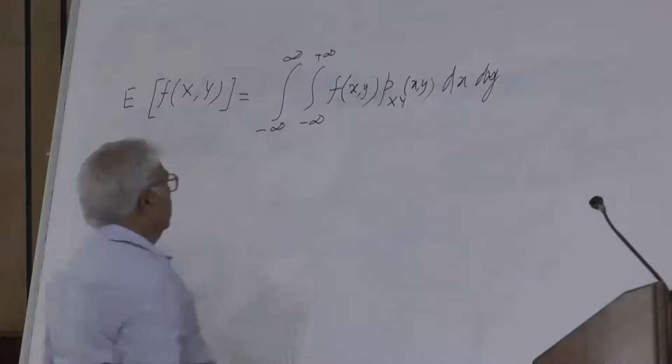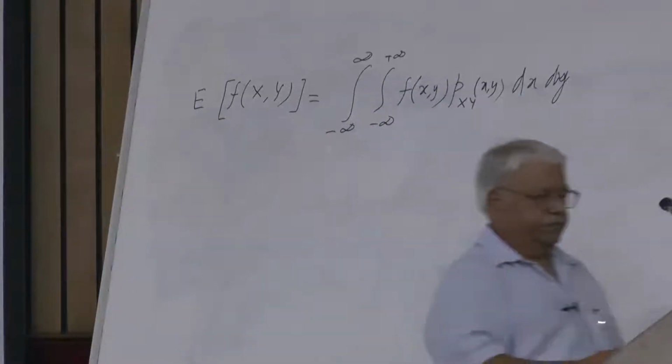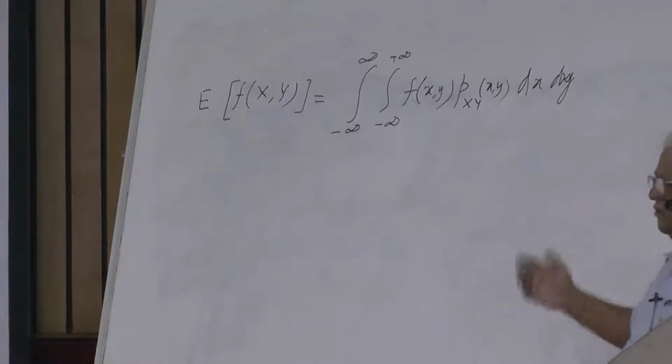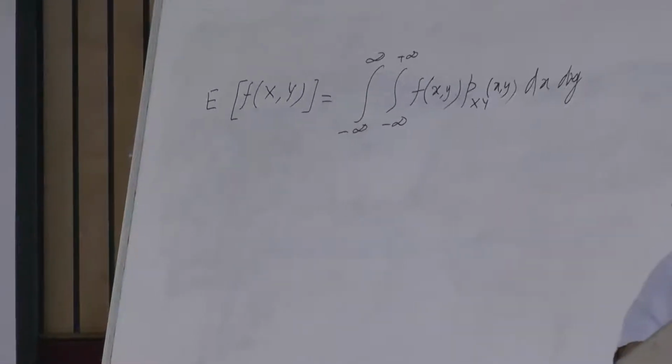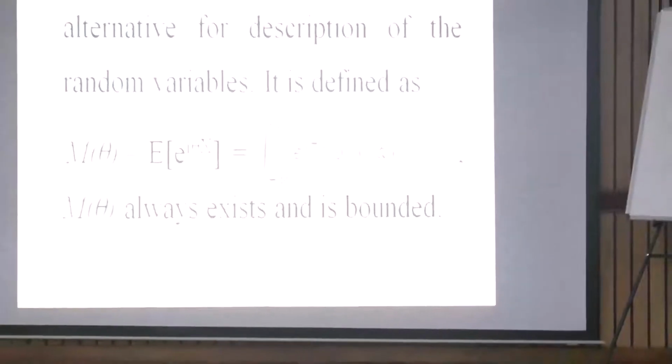Okay. And the same thing about the central moment also. When you go to the central moment, there also the same definition is valid. Okay, I think we had come up to this, and then we wanted to talk about the characteristic function.